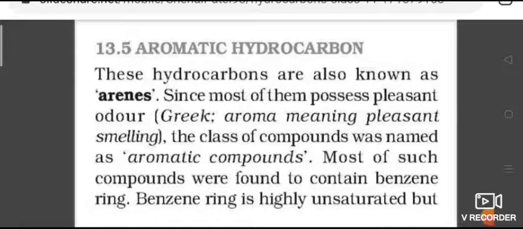However, there are many aromatic hydrocarbons that do not have a benzene ring. Such compounds are called non-benzenoid compounds. Examples of benzenoid compounds: benzene, naphthalene. Pyrrole is a non-benzenoid compound. Benzene has 6 carbon atoms.